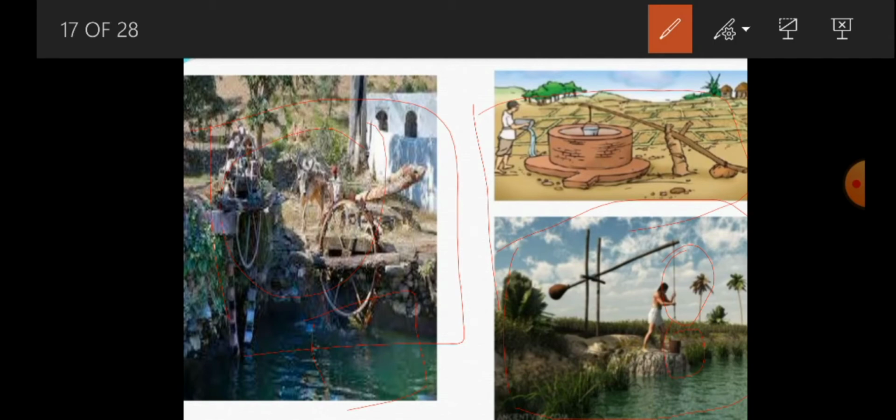It is a very common method of irrigation. So the Dekli system is one of the olden methods of supplying water to the agricultural field, in which by using ropes and containers we directly get water from the wells to the agricultural fields.